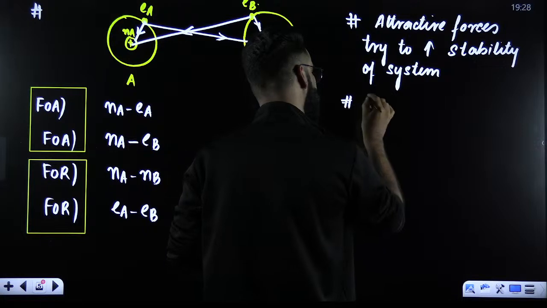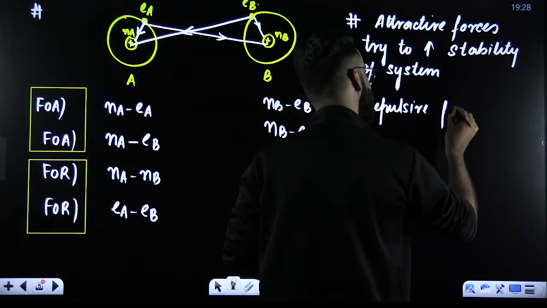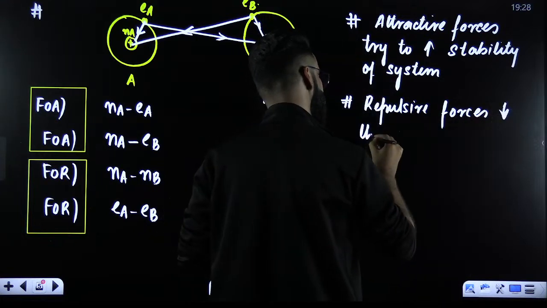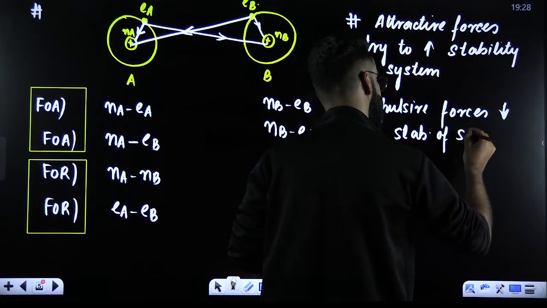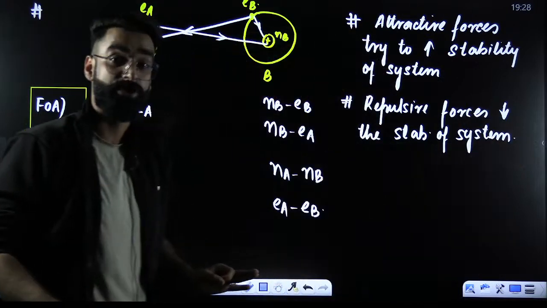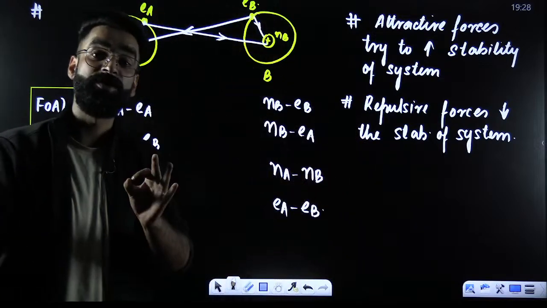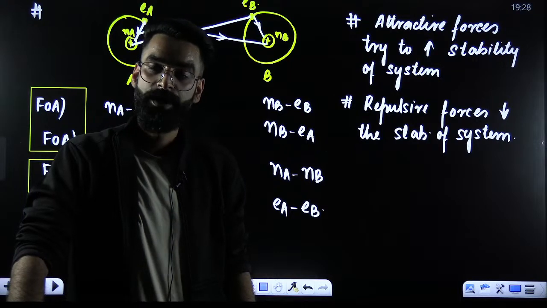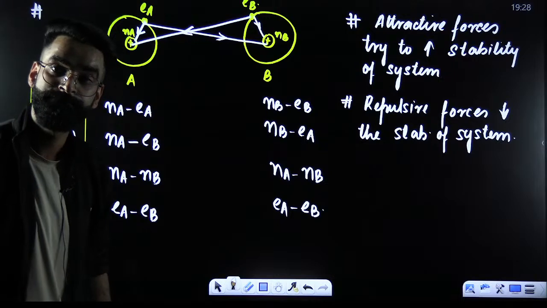And when I talk about repulsive forces, they try to decrease the stability of the system. Attractive forces will always be trying to increase the stability of the system, and repulsive forces will always be trying to decrease it.